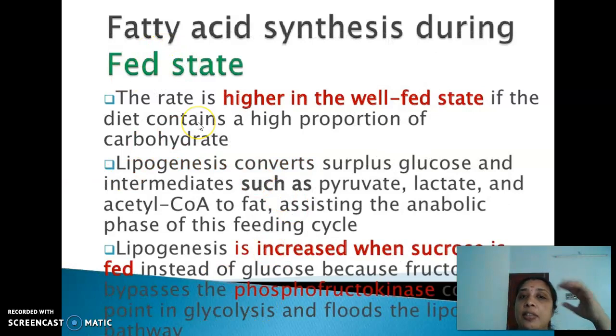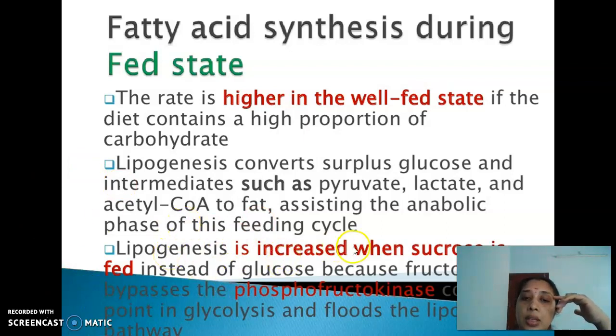So fed state, that is when a person is in the well-fed state, and if a diet contains a high proportion of carbohydrates, then the excess of carbohydrates will be entering into fatty acid biosynthesis. That inhibitory factor is lifted up. Inhibition lifted, that it is undergoing activation. The acetyl-CoA carboxylase will be converted from the phosphorylated form to the dephosphorylated form. Lipogenesis converts surplus glucose and intermediates such as pyruvate, lactate, etc. into fat by getting converted into acetyl-CoA.